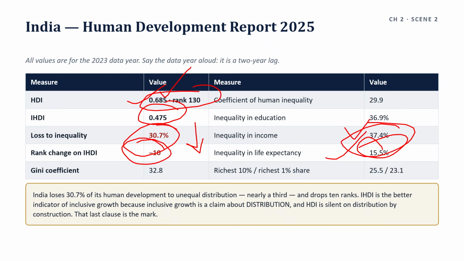So the assumption that inclusive growth failure is mainly an income story does not survive the table. Therefore, IHDI is the better indicator of inclusive growth, because inclusive growth is a claim about distribution, and HDI is silent on distribution by construction. HDI does not undermeasure inequality. It does not measure it at all.